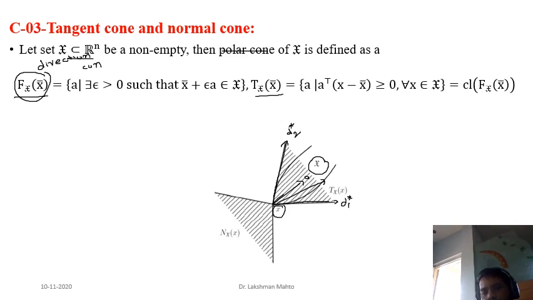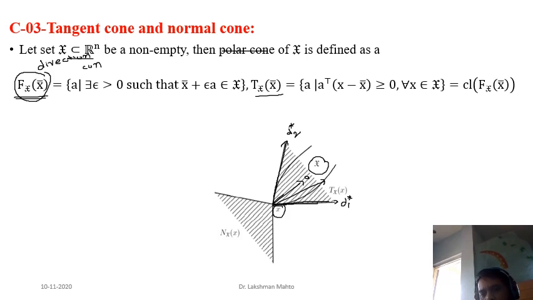Here, you have already got your feasible direction cone. Another name for the direction cone is the feasible direction; F I have taken from the word feasible. So you can say it is a feasible direction cone. And what is the tangent cone?